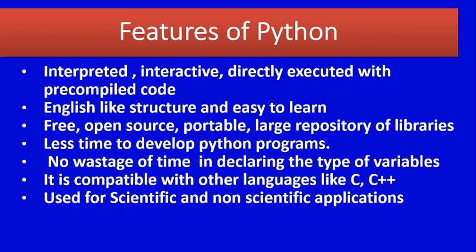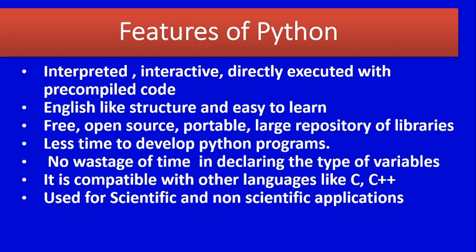Second one, English like structure and easy to learn. Third one, that is free, open source, portable, large repository of libraries. Portable means we can move from one machine to another.